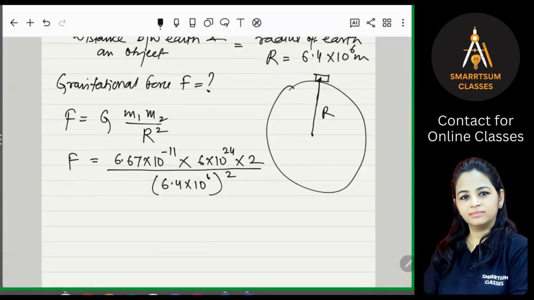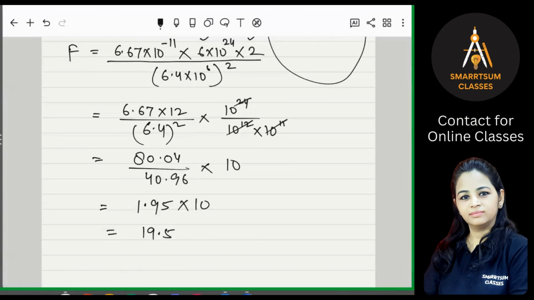Now we will solve this. After calculating this, we get 19.5 Newton, right? So what is the force of attraction between that object and Earth? It will be attracted with a force of 19.5 Newton. Is that clear? Everybody getting this?